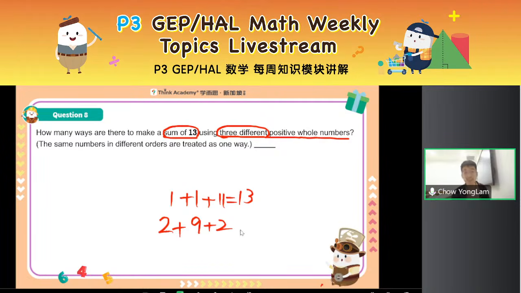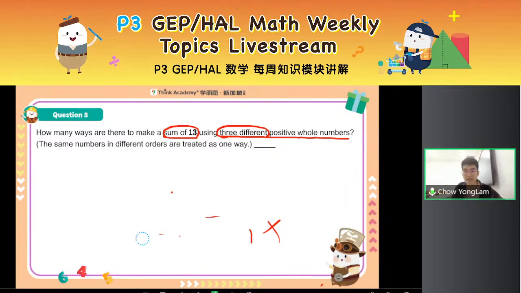Remember, when I say different numbers, you cannot repeat them. Just read the question carefully. First, we want 3 numbers. They must be different. They add up to 13. So it cannot have repeats like this. This is wrong. This is wrong. All right. Is the answer 7? Not quite. Try again.